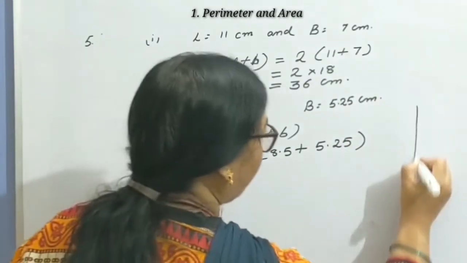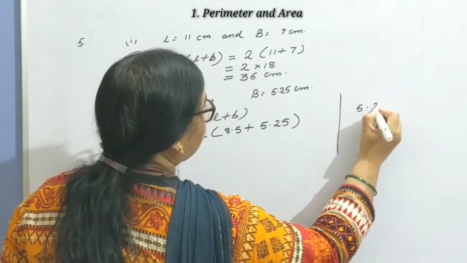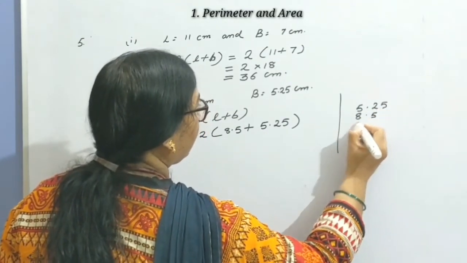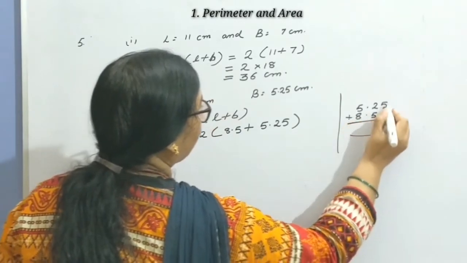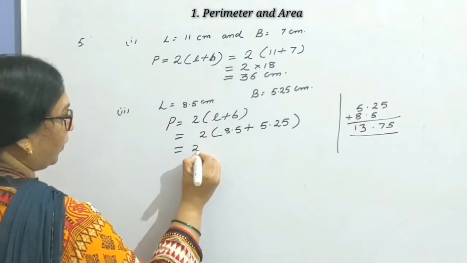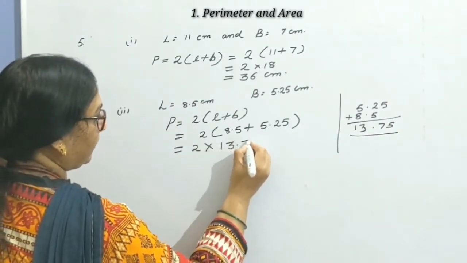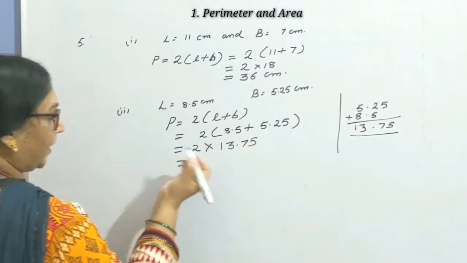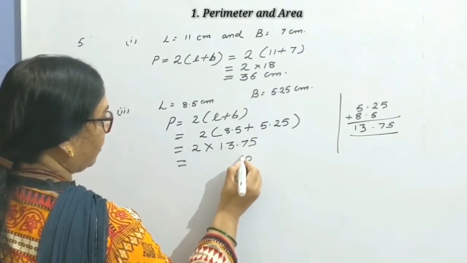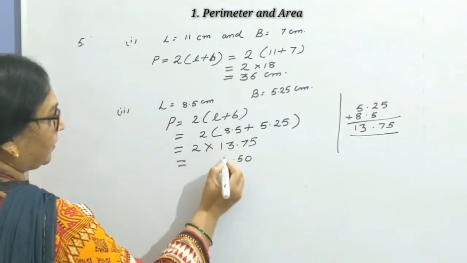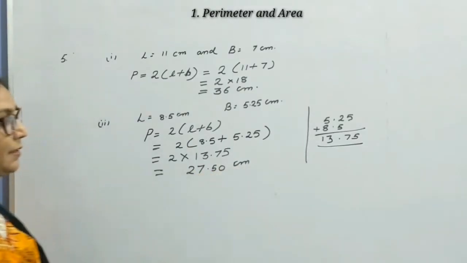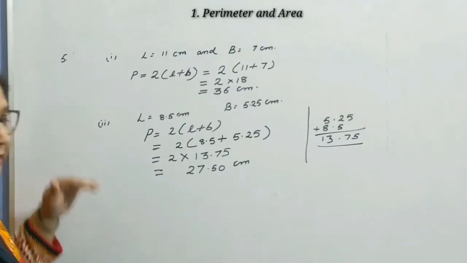If you face a problem, make a rough column and arrange the decimal numbers. You have learned now, you all know how to arrange and sum up. 5, 7, 5 plus 8, 13. So 2 into 13.75. Then multiply and get the perimeter of this rectangle. 2 into 5, 10. 2 7 14 plus 1, 15. 1 carry. 2 3 6 plus 1, 7. 2 1 2. So 27.50 is the perimeter of this rectangle.